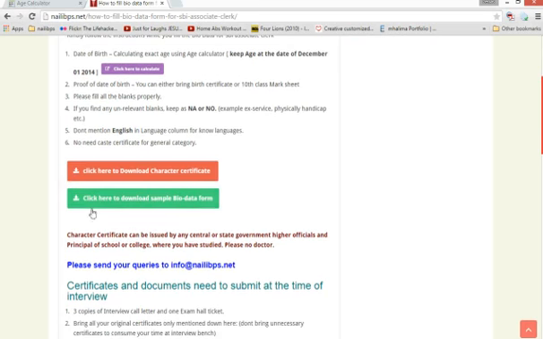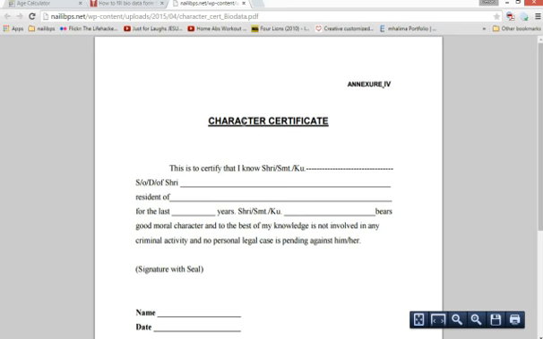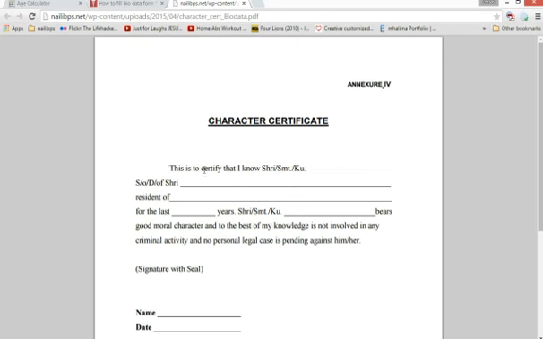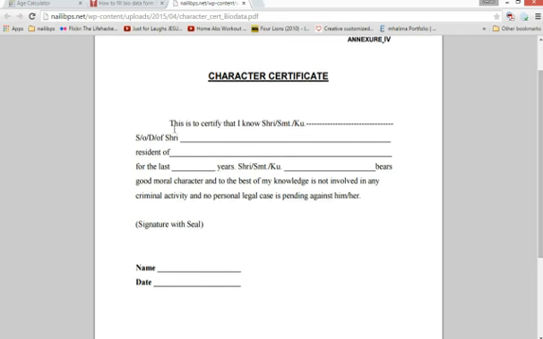Go down, and you can find here, click here to download the character certificate. So click here, and you will get the character certificate template. You just have to take a printout of this form and go to any of your gazetted officers, any of your professors, mention the whole thing, tell them to fill everything and get a stamp for sure, because that is the main thing. Gazetted officers will have their own stamp. Get the stamp for sure.